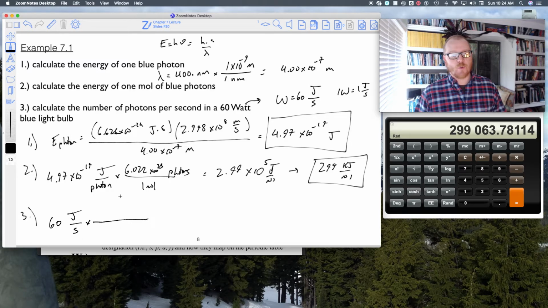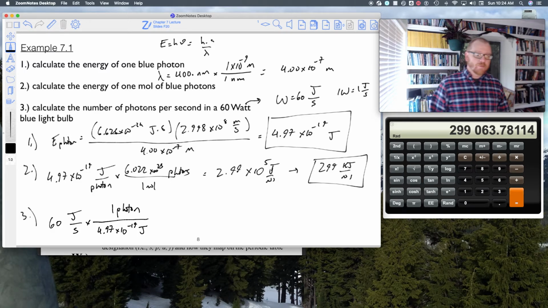So you can see now, this is why I wrote this down backwards initially, because now what I recognize is I need to convert joules into number of photons, and that's what that number tells me. That number tells me 4.97 times 10 to the minus 19 joules is 1 photon, okay? And so now the problem is asking me to calculate the number of photons per second in 1 blue light bulb.